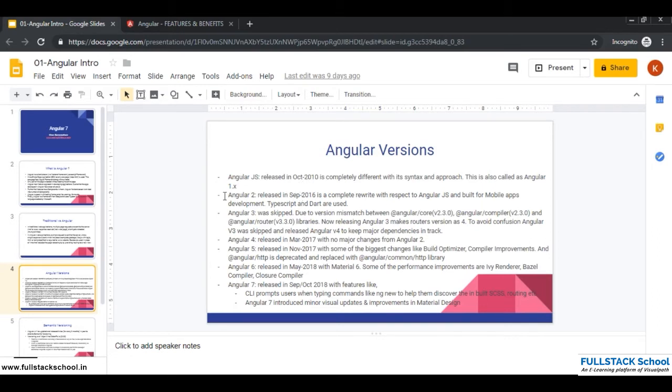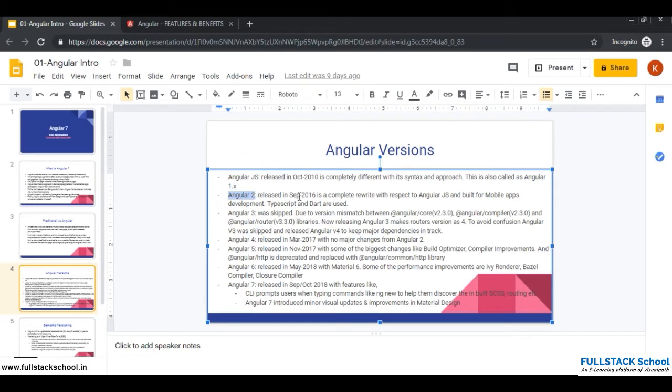Later on, in 2016 we got a new version, Angular 2, which is a complete rewrite with respect to AngularJS and built for mobile apps and web development. All this is possible. It uses TypeScript and Dart as its programming languages.